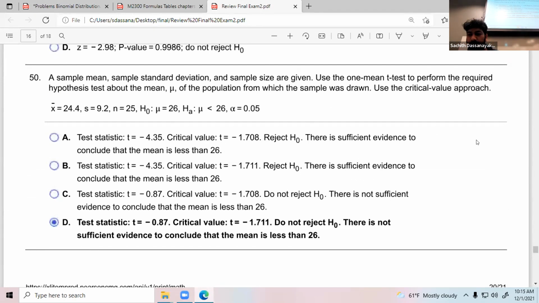Mean, standard deviation given, use one mean, which means chapter 9. Number 50. Let me check whether I have the answers. 50, 50, 50. Oh, yes, I have. If I cannot finish everything, I think, yes, I cannot. I may not finish everything, so I'll send you the answers. I already did 45, so the rest of 10, I'll write and send it to you.